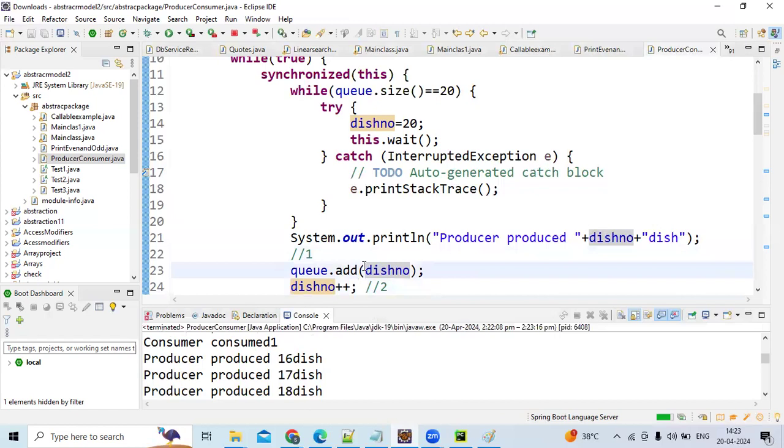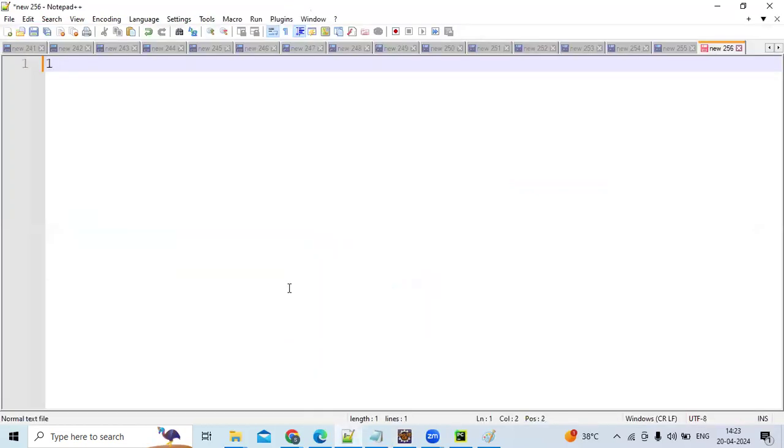Okay, guys, today we have seen printing even and odd numbers and the producer consumer pattern. The four patterns are complete, guys. The first pattern we have seen is booking flight tickets between two threads. Did you remember, guys? Booking flight tickets.